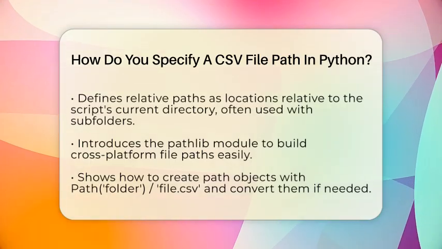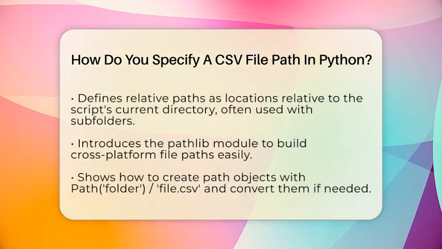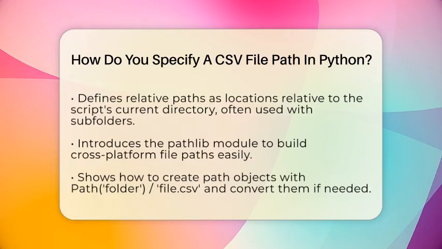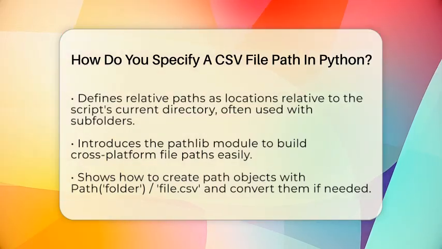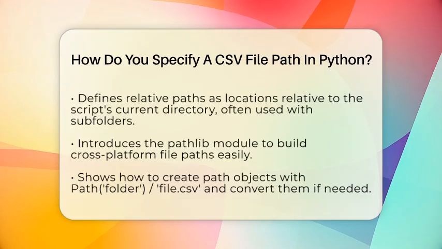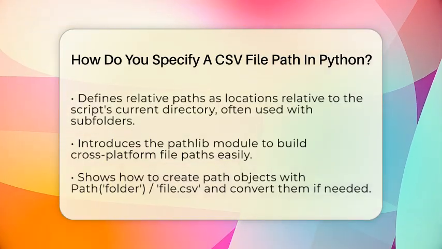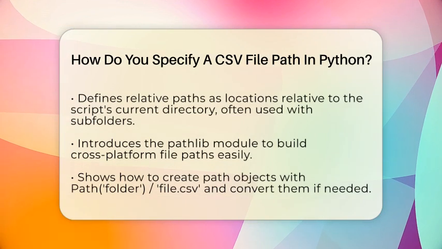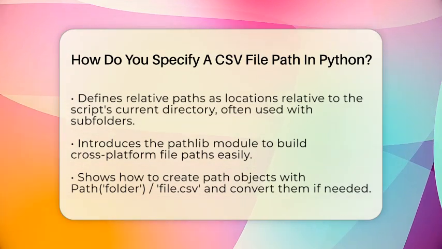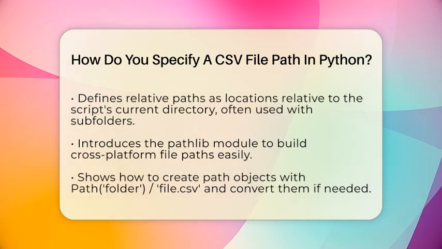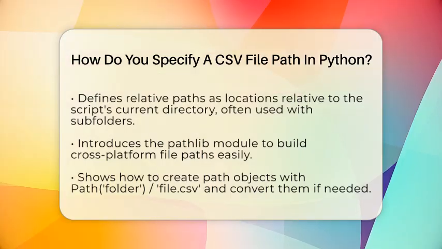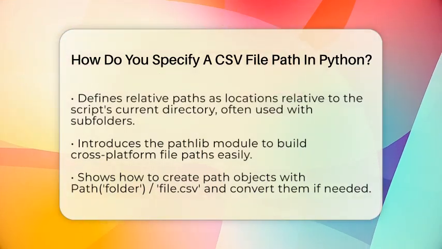A relative path is a bit different. It tells Python to look for the file in a location relative to where your script is running. If your script is in a folder and your CSV is in a subfolder called data, you can just write data/data.csv. On Windows, you might write data\data.csv. Using relative paths makes your code more flexible if you keep your files organized in the same way.